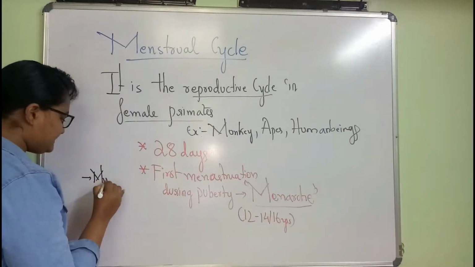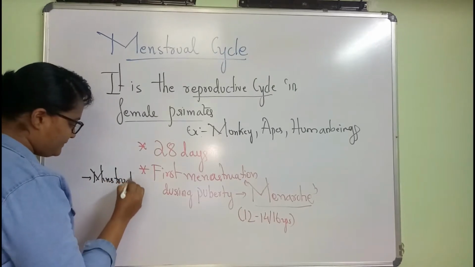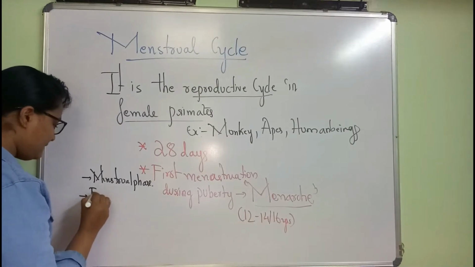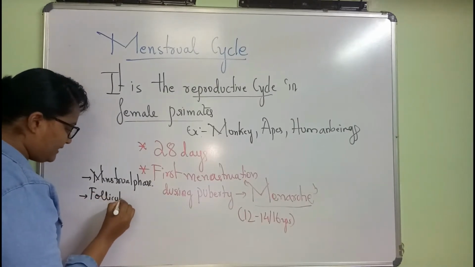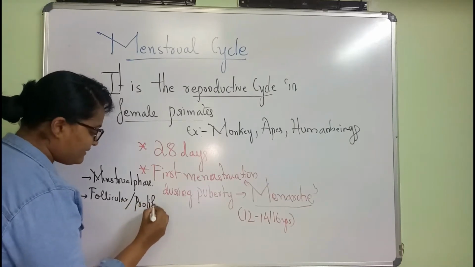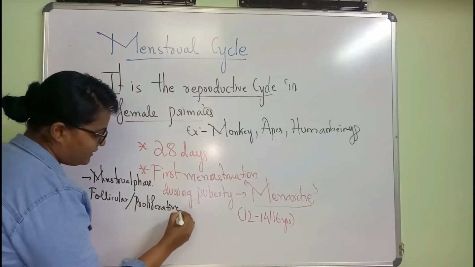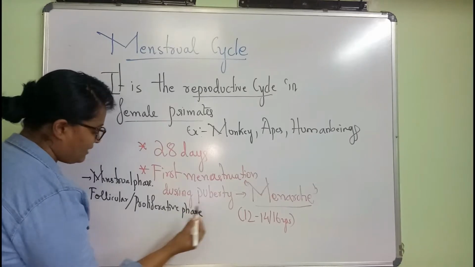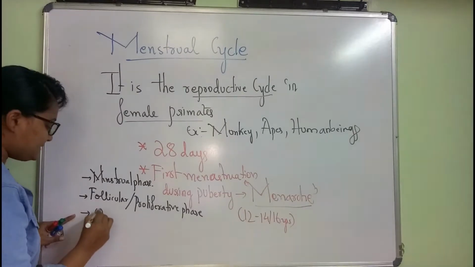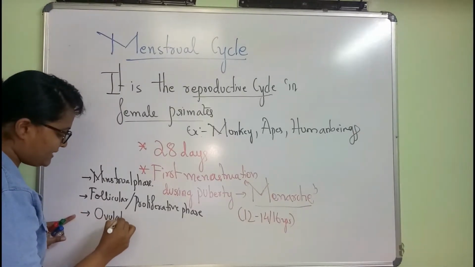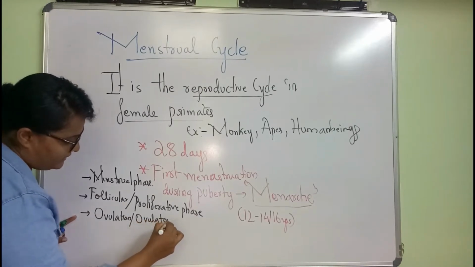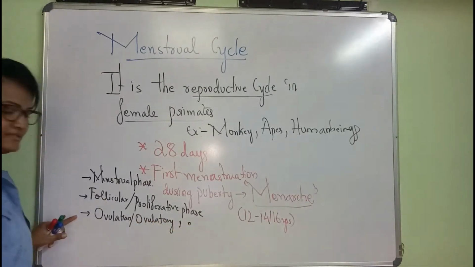So first phase is the menstrual phase. Second phase is follicular, or it is also called proliferative phase. Okay. Third phase we call ovulation or ovulatory phase.